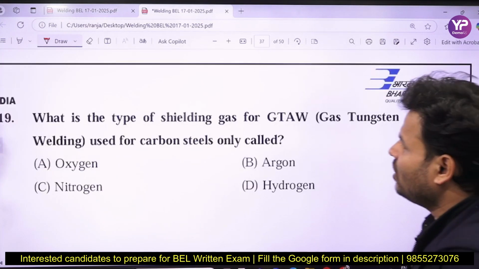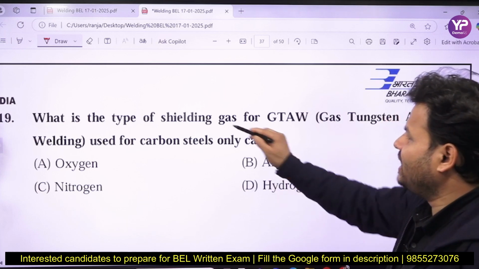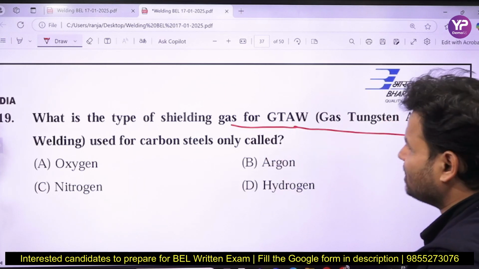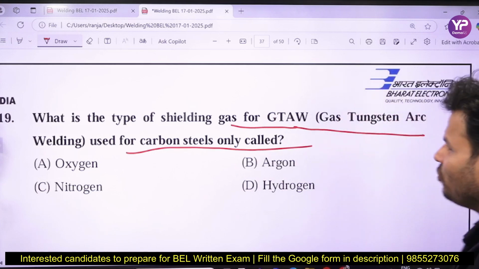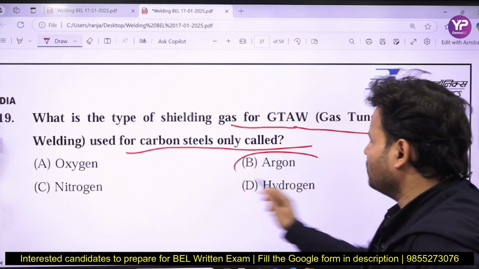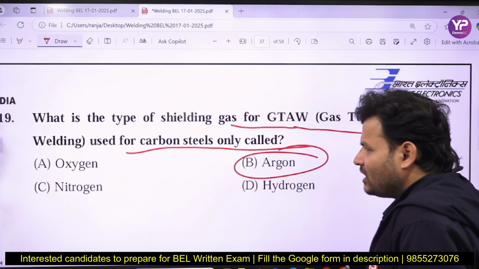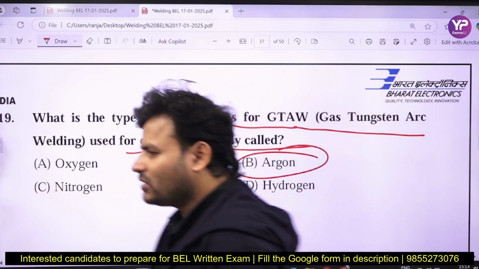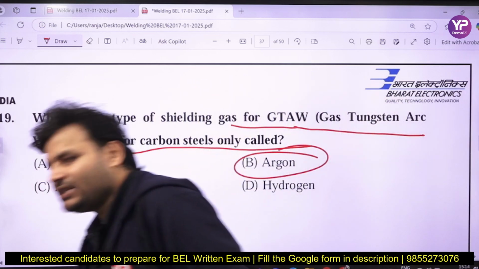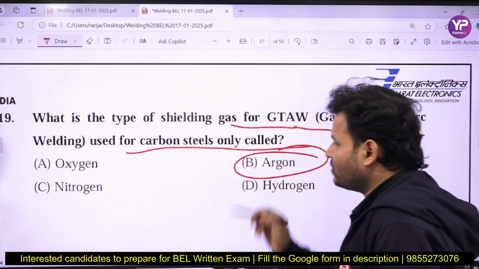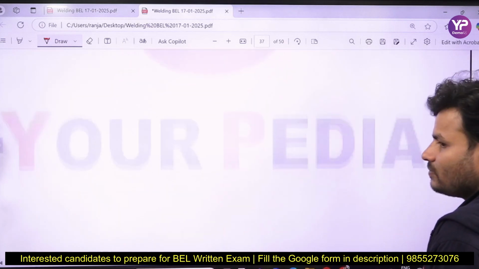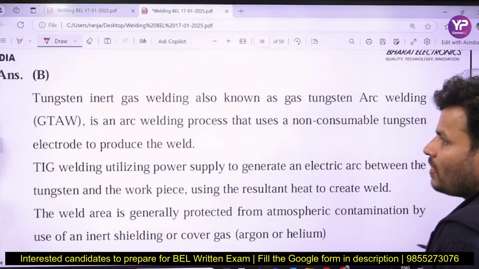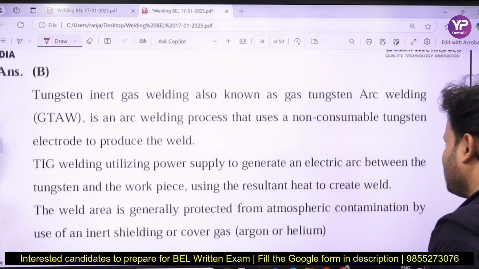Next question. What is the type of shielding gas used in GTAW, gas tungsten arc welding, for carbon steel only? For carbon you are going to use the argon. Helium and argon basically are used. So if you talk about the shielding gas, the correct answer is argon gas. So we can see their explanation.